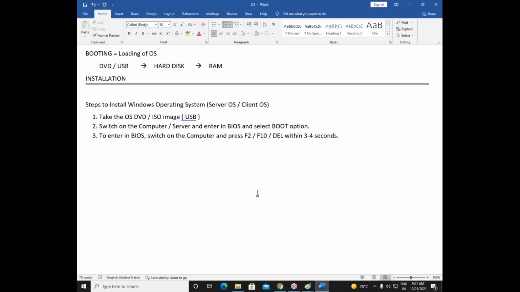Okay, so how to enter in BIOS, friends? Switch on the computer. To enter in BIOS, switch on the computer and press F2 or F10 or delete. In some computers, it will be F2. In some computers, it will be F10. In some computers, it will be delete button. It depends on your company. Okay, and within 2-3 seconds only, we need to press actually. Within 2-3 seconds, we need to press that particular key.